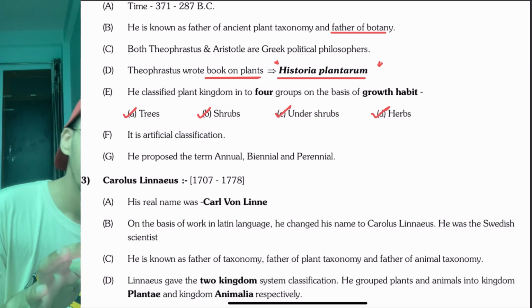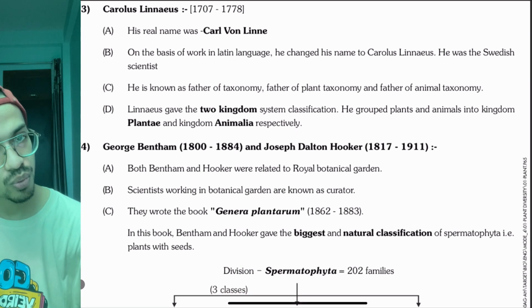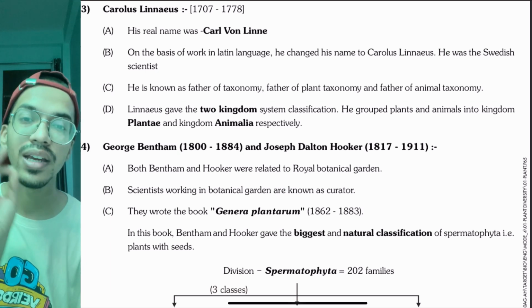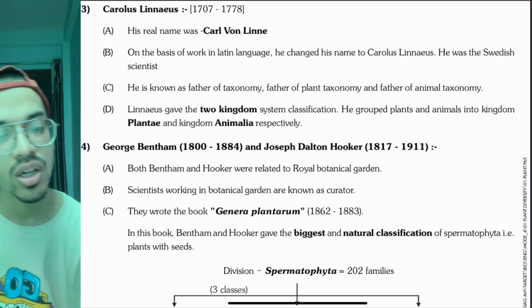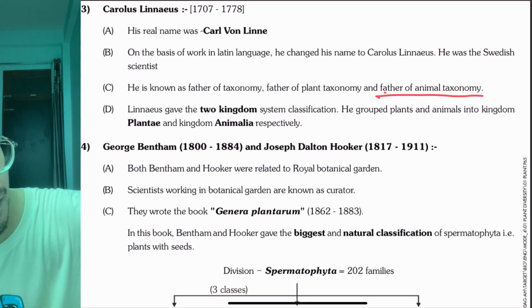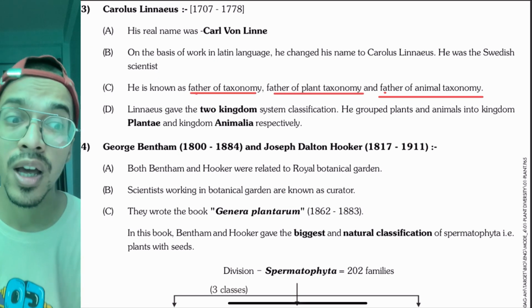Then comes the third person, Carolus Linnaeus, who is also known as Carl von Linnaeus. He gave the binomial nomenclature. So that's why we call him the father of taxonomy, whether it is plant taxonomy or animal taxonomy, because we are using his binomial nomenclature rules.